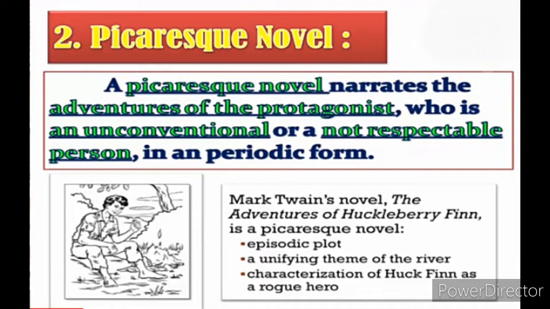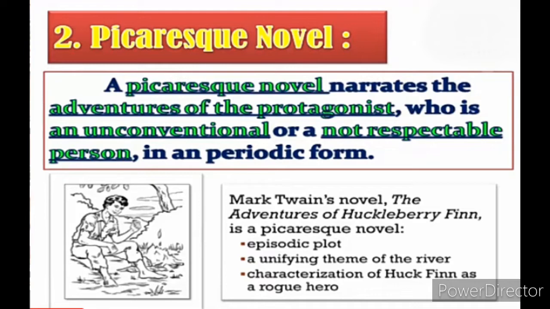Okay, when he saw that the people were very rich, he takes the money from there and tries to give it to the poor people. In the last lectures I told you about the picaresque novel, one example being a Robin Hood type character. They do not follow any rules and regulations, but one good thing is there in their heart: to help the people. Okay, so they do lots of adventures.